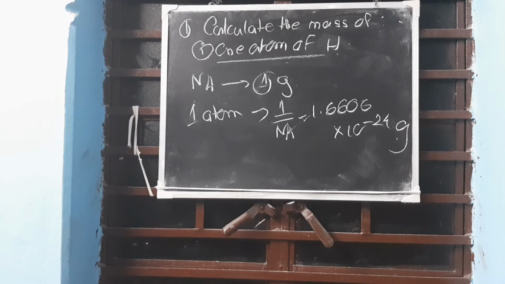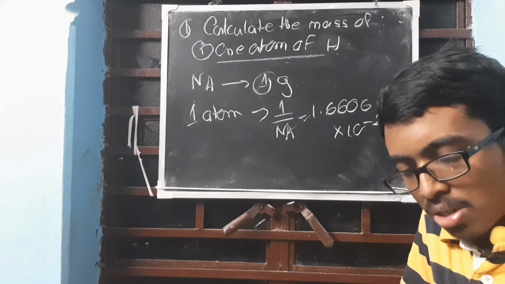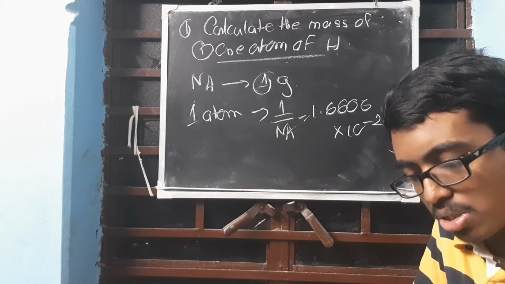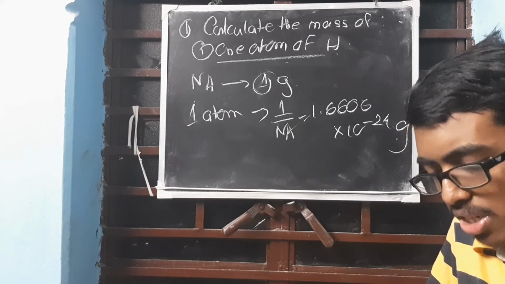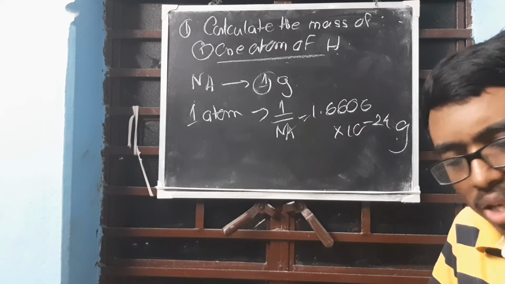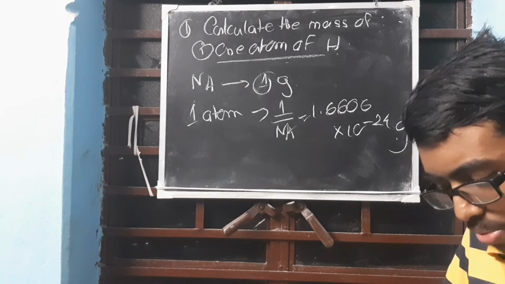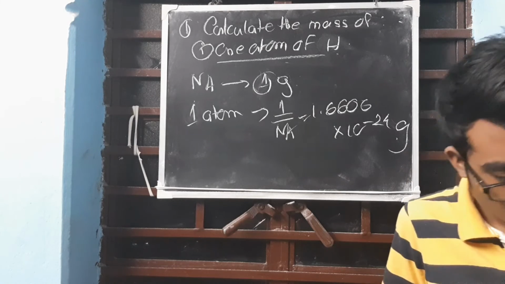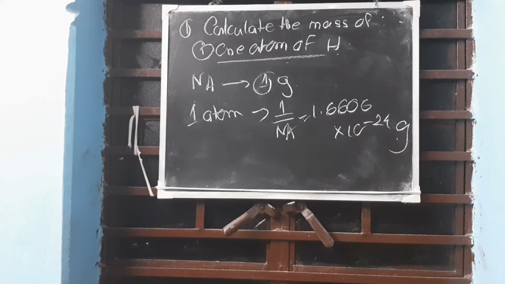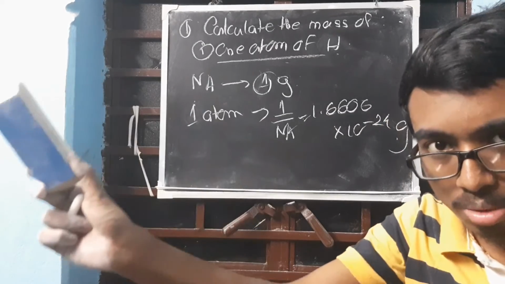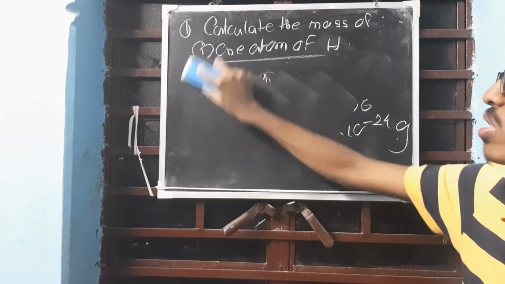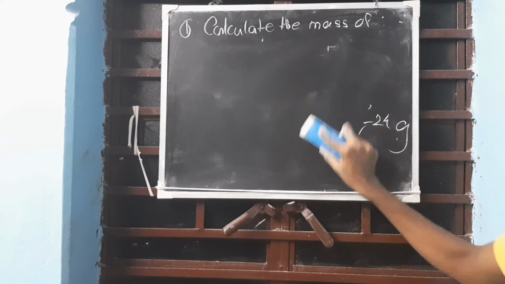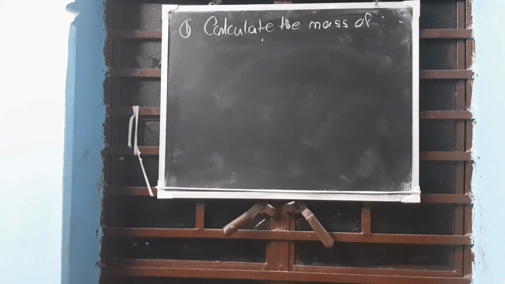Upon dividing, you get 1.6616. So that 0 might change; if you round it from here, then the 0 might change to 6 also. That's different, but the answer will be around 1.6606 into 10 to the power minus 24. The previous one that I did is wrong, do not follow that. It's 1.6606. That was for dihydrogen.